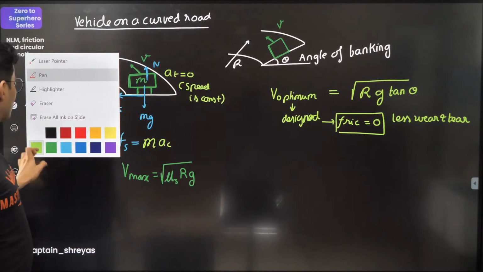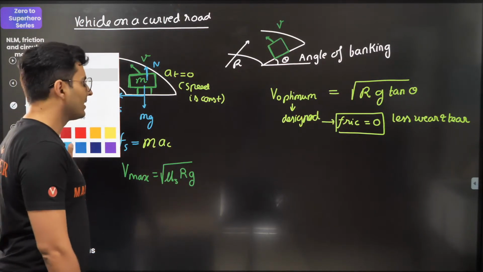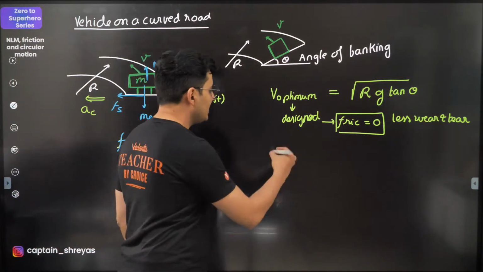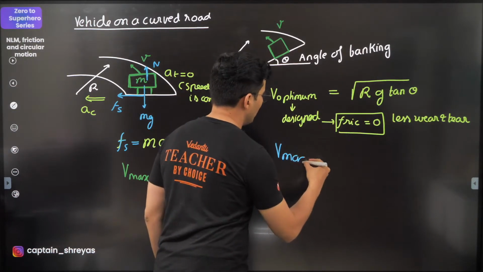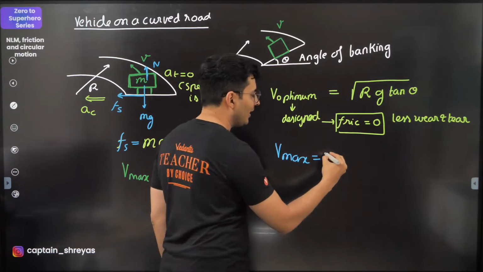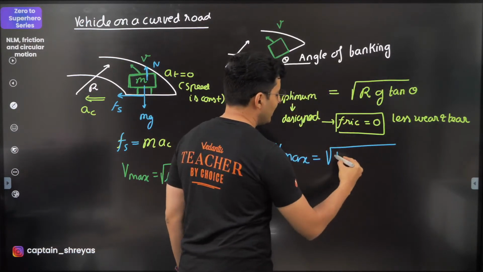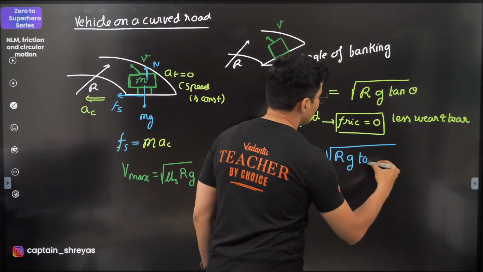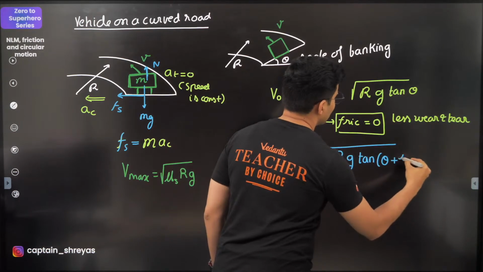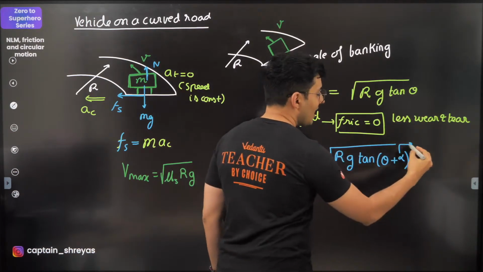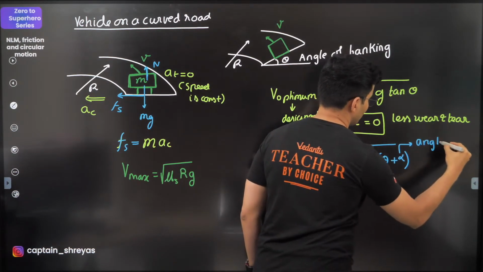Now, there is also another kind of velocity which you should know in this case, and that is your maximum velocity. Anybody knows the formula? Well, there is a short trick to remember it. It is just root of Rg tan of theta plus alpha. If you forgot what alpha was, alpha is your angle of repose.